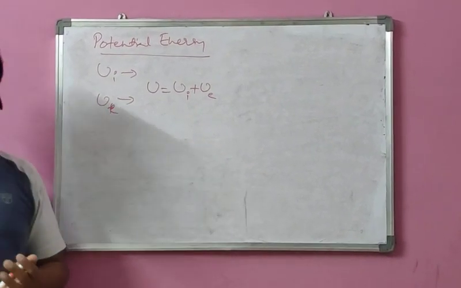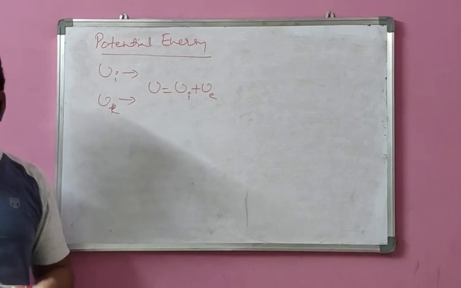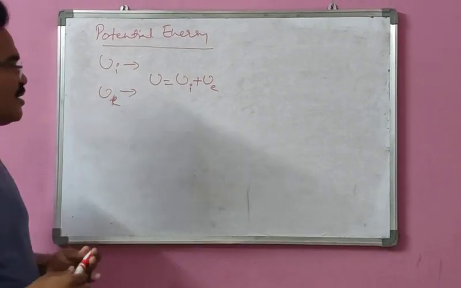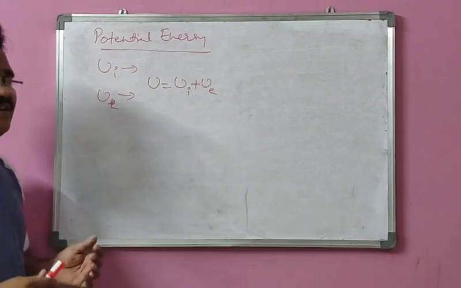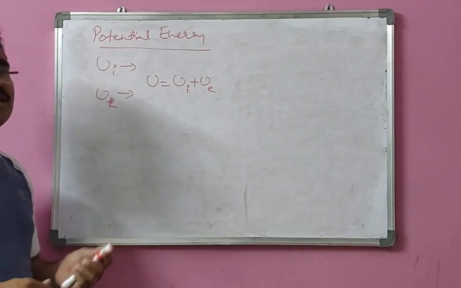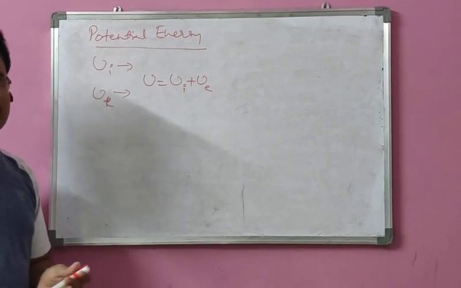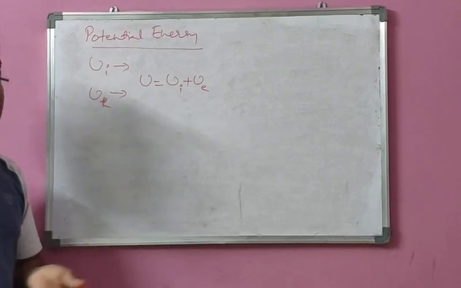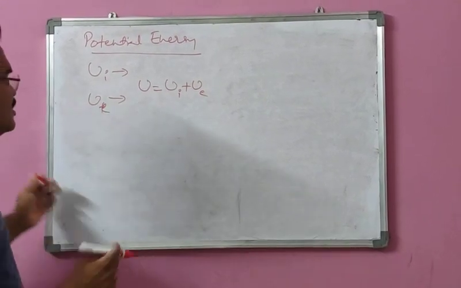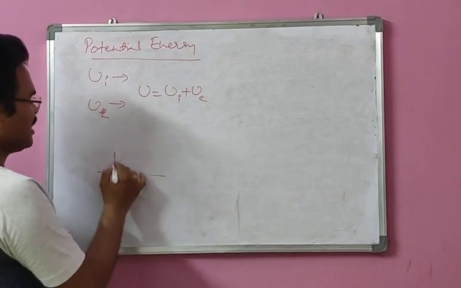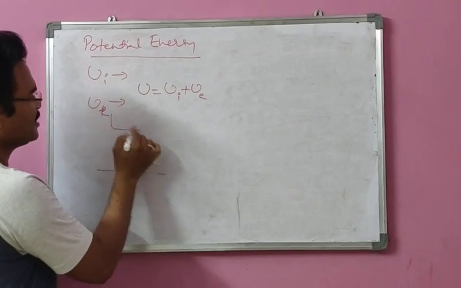And what is the relation between this potential energy and conservative force here? You know, whenever a body is shifted from one place to another place, what happens here? The position changes, the attraction changes here. So, for example, a block is taken from here to a certain height here.